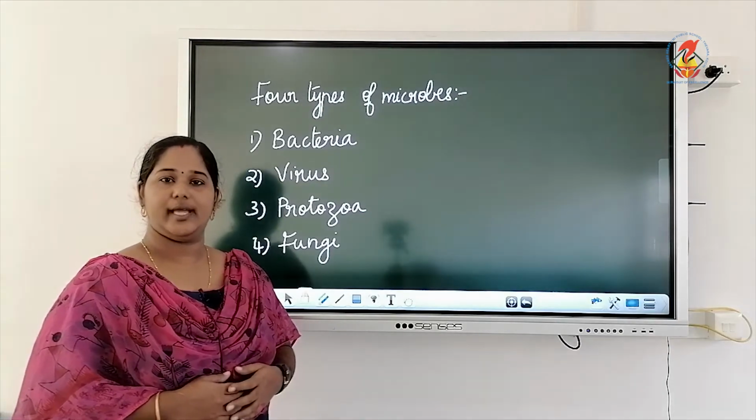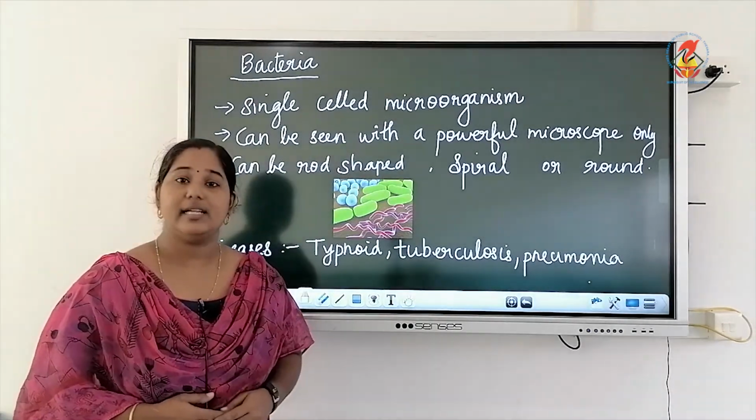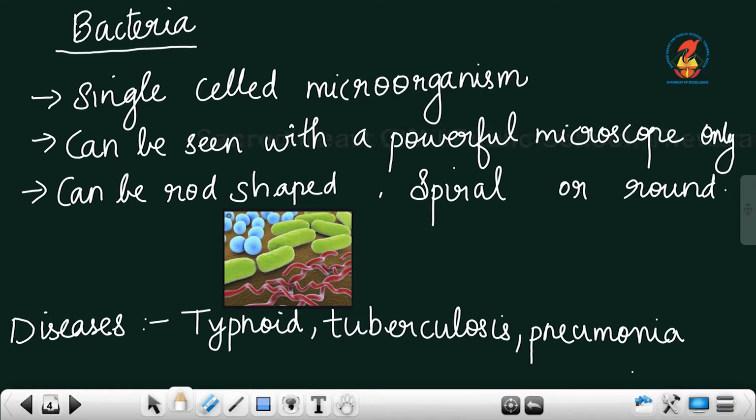First, we can take a look at bacteria. Bacteria are single-celled microorganisms. That means all the activities in bacteria are carried over by one cell. Only one cell is present. It can be viewed with the help of a powerful microscope. The shapes are very interesting. They can be rod shaped like this, spiral shaped or round shaped. Bacteria cause diseases like tuberculosis and pneumonia.